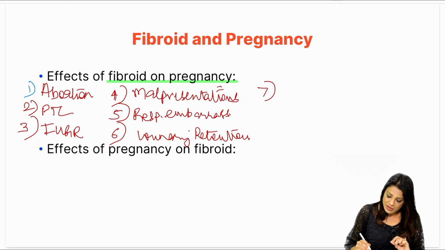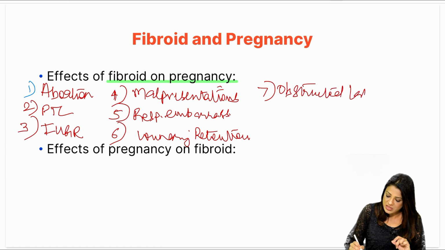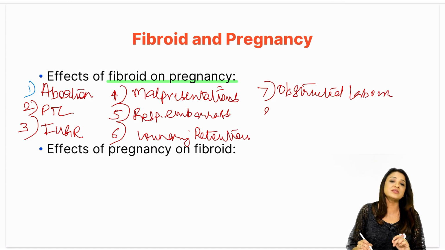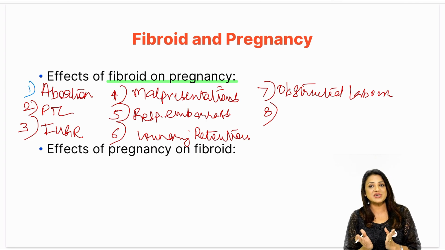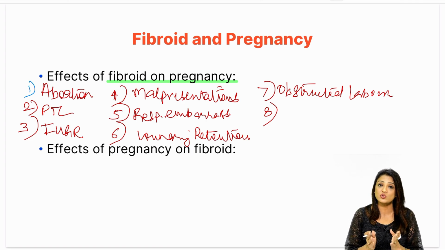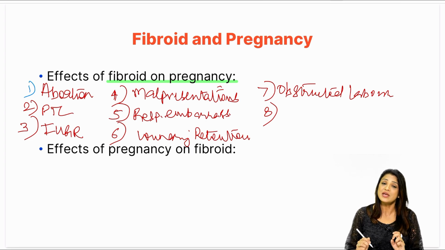Now, after delivery or during delivery, what can happen? It can obstruct the labor. I told you in the central cervical fibroid, obstruction of labor is very common. Obstructed labor can happen, so this can be avoided by just diagnosing, doing a sonography, doing a per vaginal examination, whether the patient should be allowed to deliver normally or it should be an elective cesarean section.